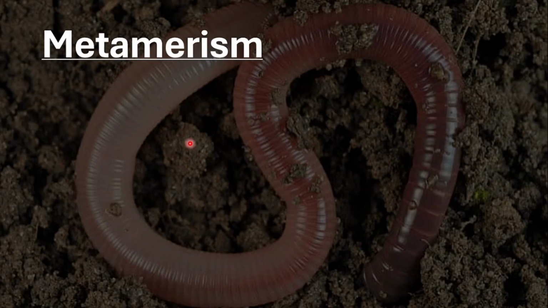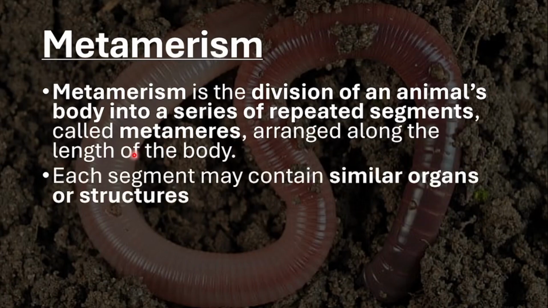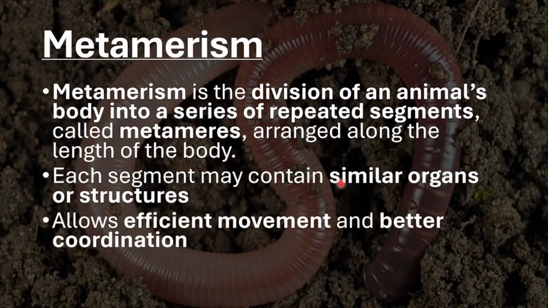Let's begin. So what is metamerism? Well, metamerism is the division of an animal's body into a series of repeated segments. So we have the same segment being repeated over and over again, called metamers, arranged along the length of the body. Each segment may contain similar organs or structures. So we have a repetition. When you think metamerism, think about repetition, the repeating of similar segments along the length of the body. Why is this important? Well, it allows efficient movement and better coordination.